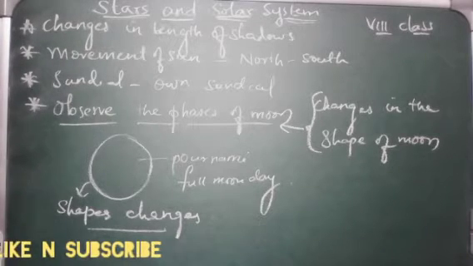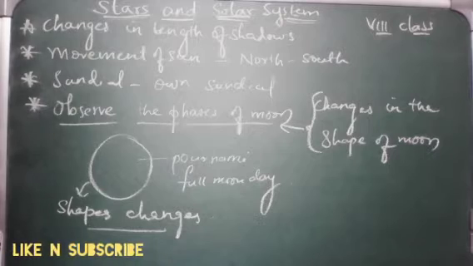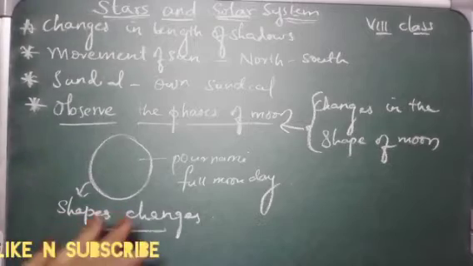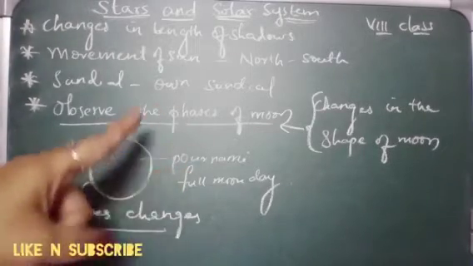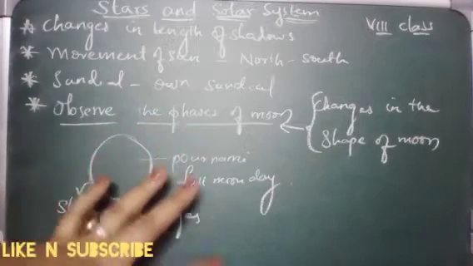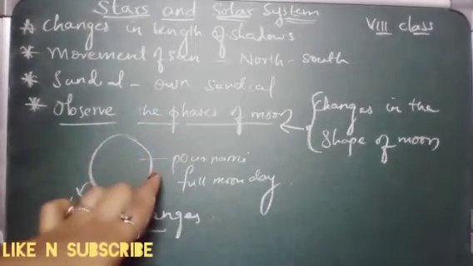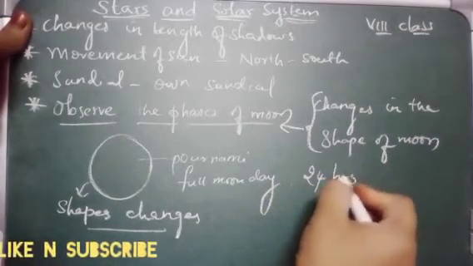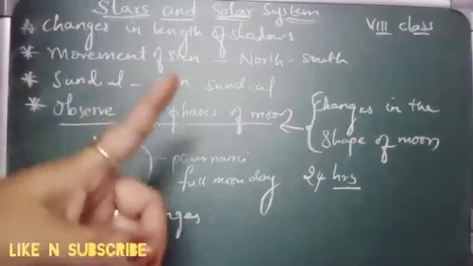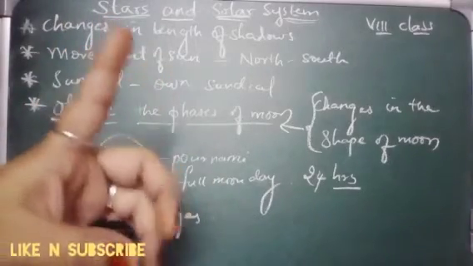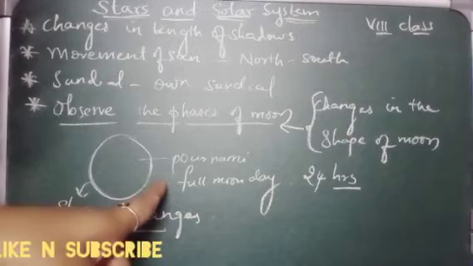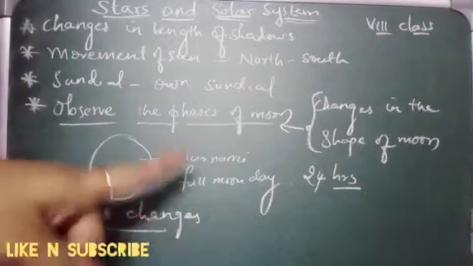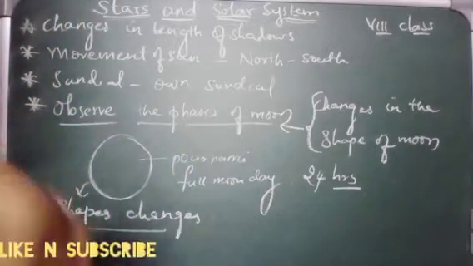So can you guess why the shape of the moon changes? Any ideas why the shape of the moon changes? You might have noticed that the time period taken by the sun to complete a circle in the sky and come to the selected position is almost the same every day. It is about 24 hours, that is one day. Whereas the moon takes about 50 minutes more than a day to complete one circle, which results in the phases of moon.